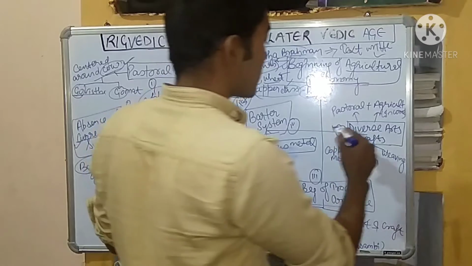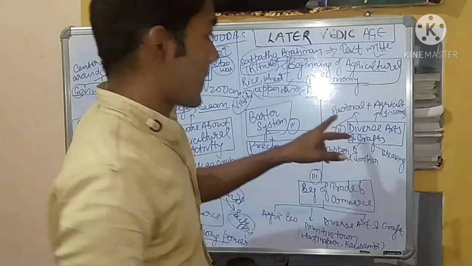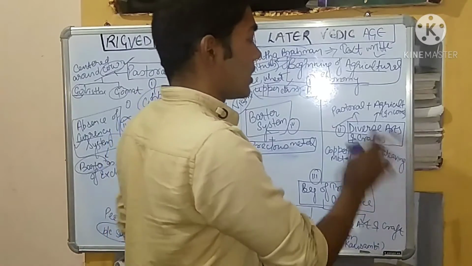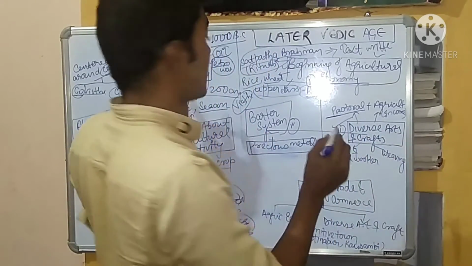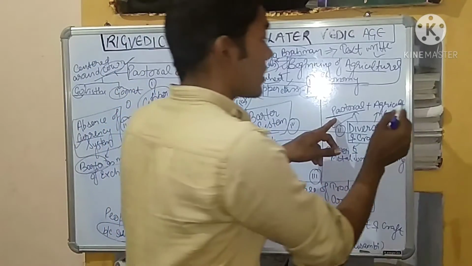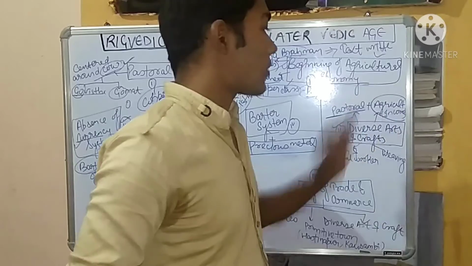Second thing, diverse art and craft got promoted. Why diverse art and craft? Because initially in the Rigvedic age it was a pastoral economy, but a new medium of income, that is agriculture, was born.